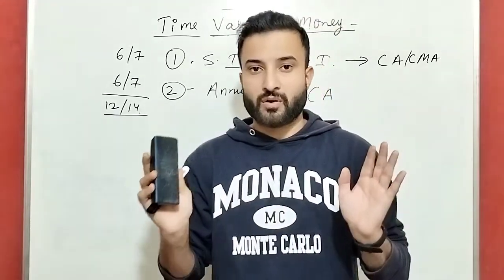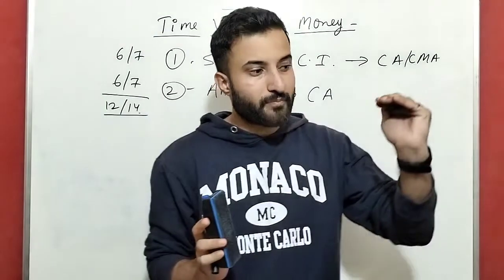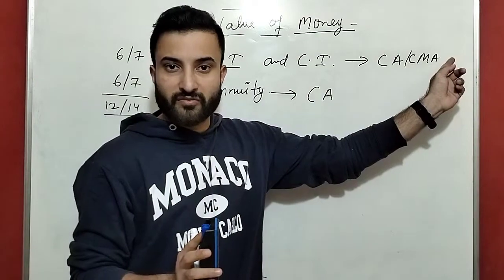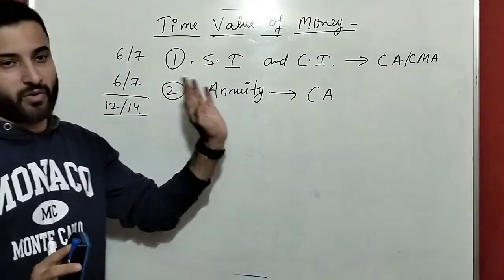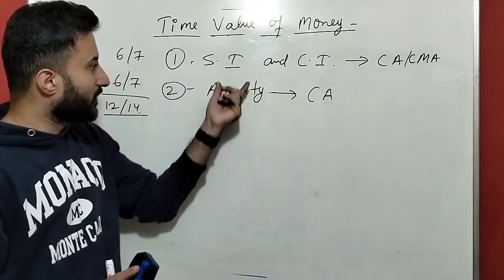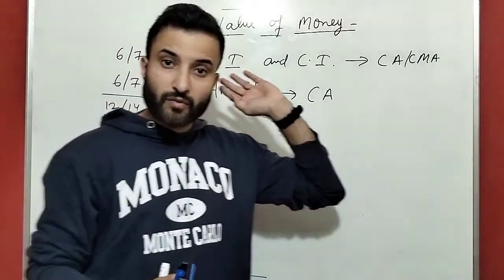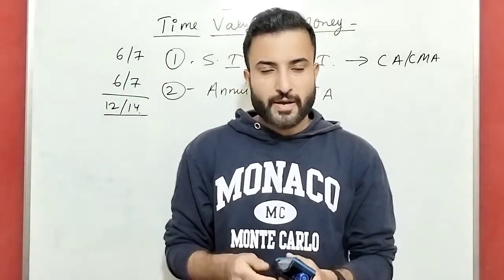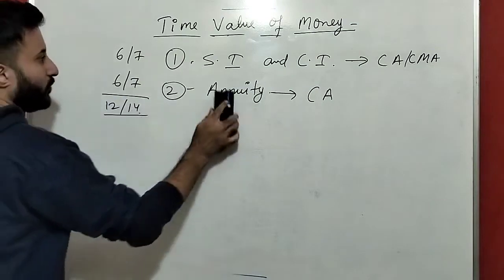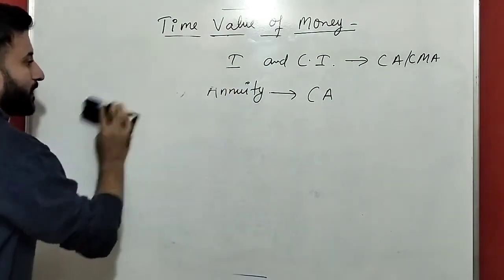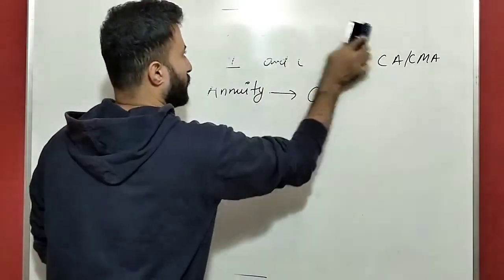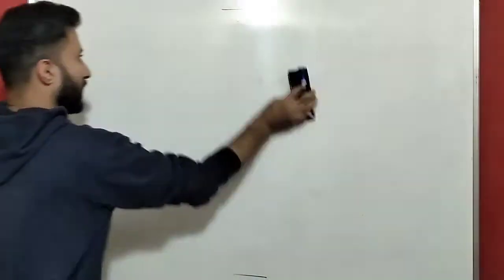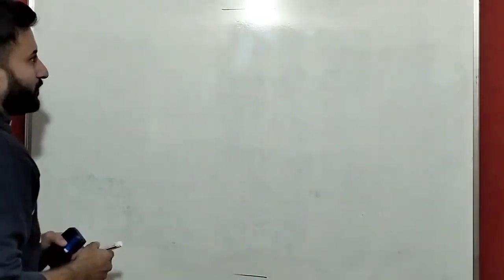but you have to be very clear with the concept. Okay, so I will be teaching you from the beginning: first simple interest, compound interest, then the next chapter annuity, because annuity is related to this. If you understand simple interest, compound interest, annuity will be very easy. Okay, fine. So we will move on to this chapter. I will write simple interest, compound interest, then I will write annuity. I will not write time value of money.